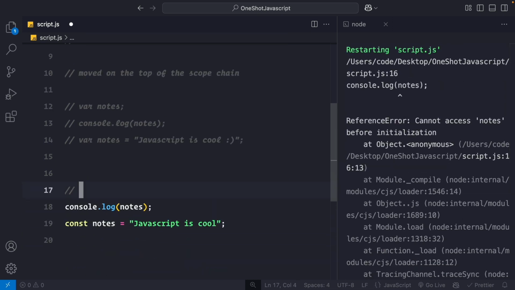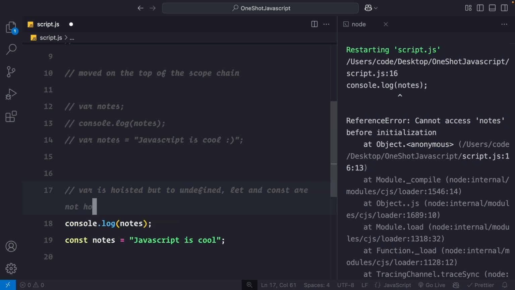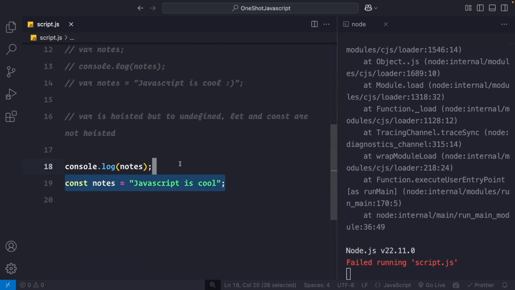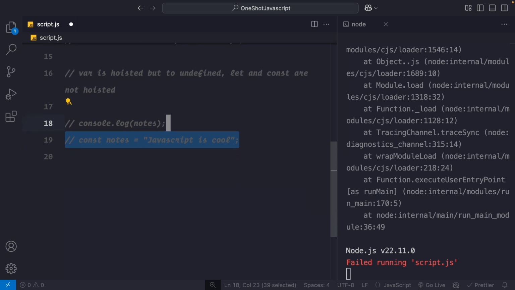So let me write a note: var is hoisted, moved to the top but set to undefined. Let and const are not hoisted. Come on, hoisted. This is very simple hoisting. Now let's see hoisting with functions.